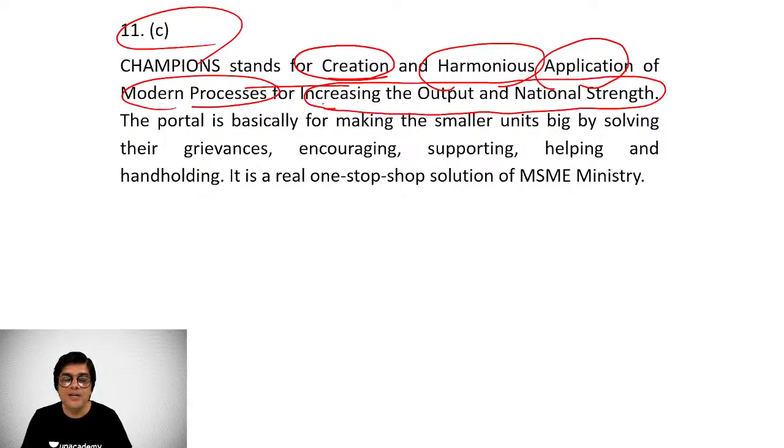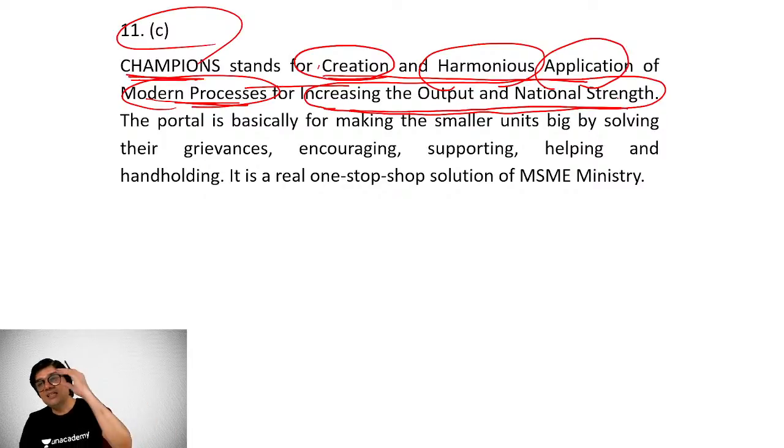You see, this is a very meaningful and intelligently thought out program, Champions. And you can make out by seeing its full form itself, it speaks a lot. Creation and harmonious application of modern processes for increasing the output and national strength.